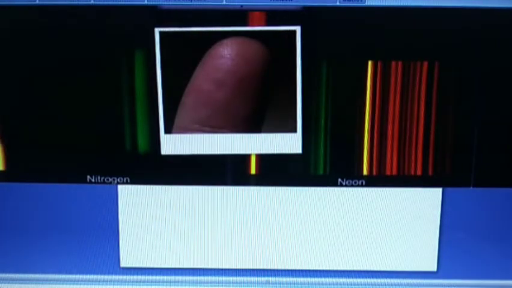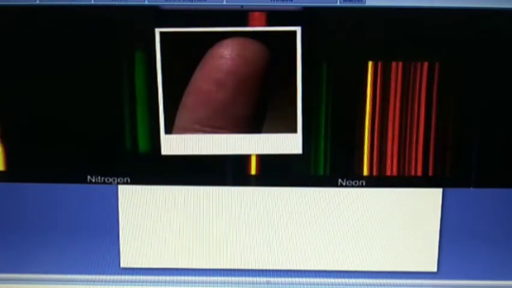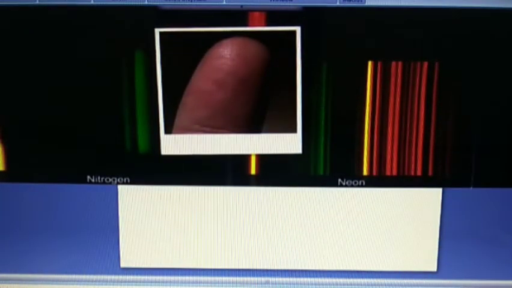Each element has a unique line spectrum. The characteristic lines in atomic spectra can be used in chemical analysis to identify unknown atoms, in the same way as fingerprints are used to identify people. Each person has a unique fingerprint and each element has a unique line spectrum.